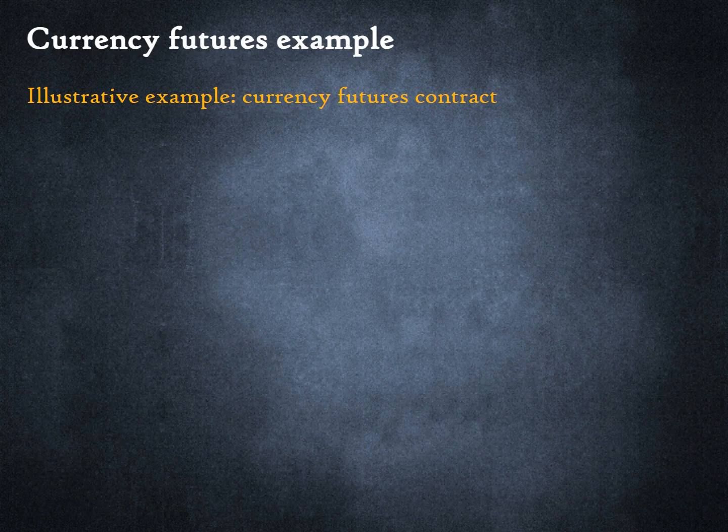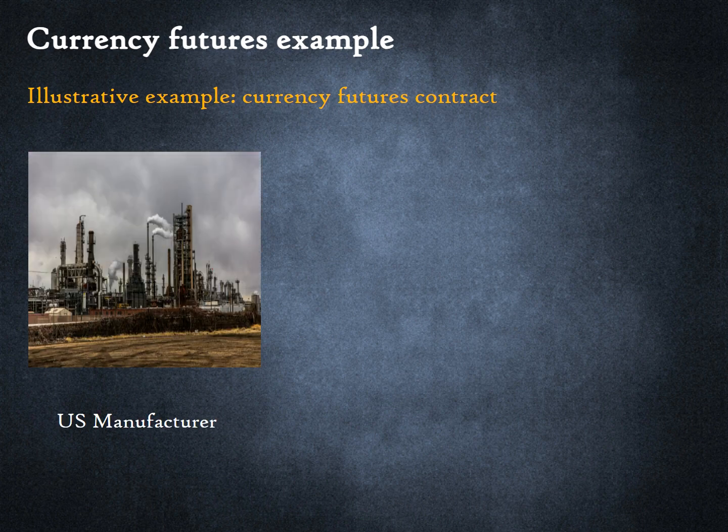A currency futures contract derives value from the exchange rate of currency. Say, a US manufacturer needs to pay €1 million to a European supplier in 3 months. To mitigate foreign exchange risk, it buys a euro futures contract, allowing it to buy €1 million in 3 months at a predefined exchange rate of 1:1.